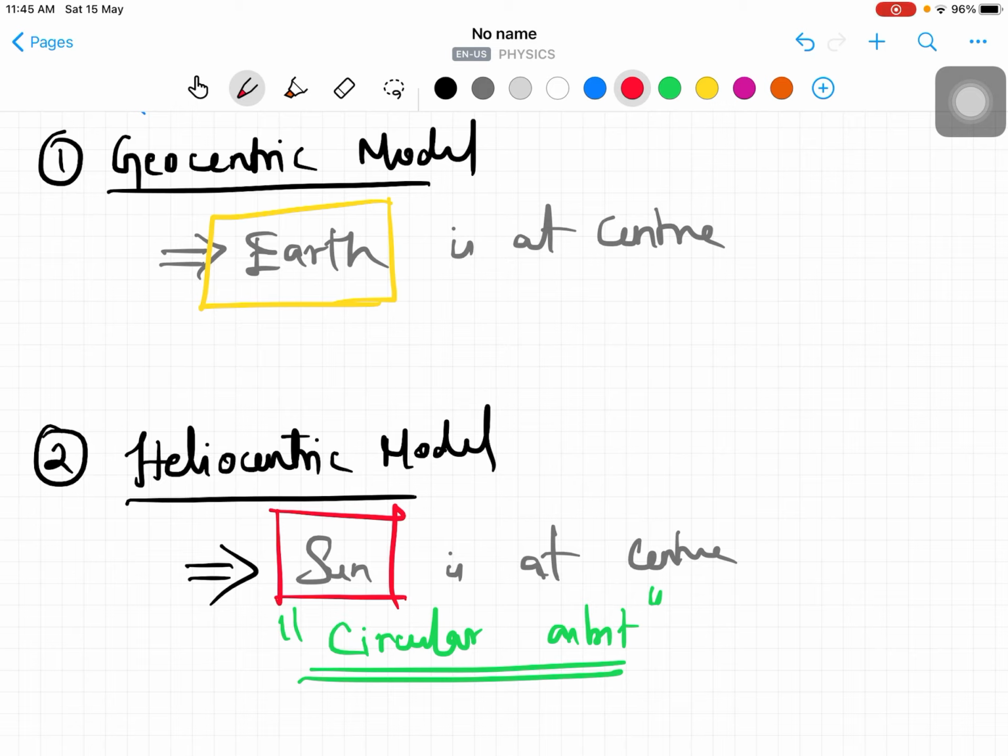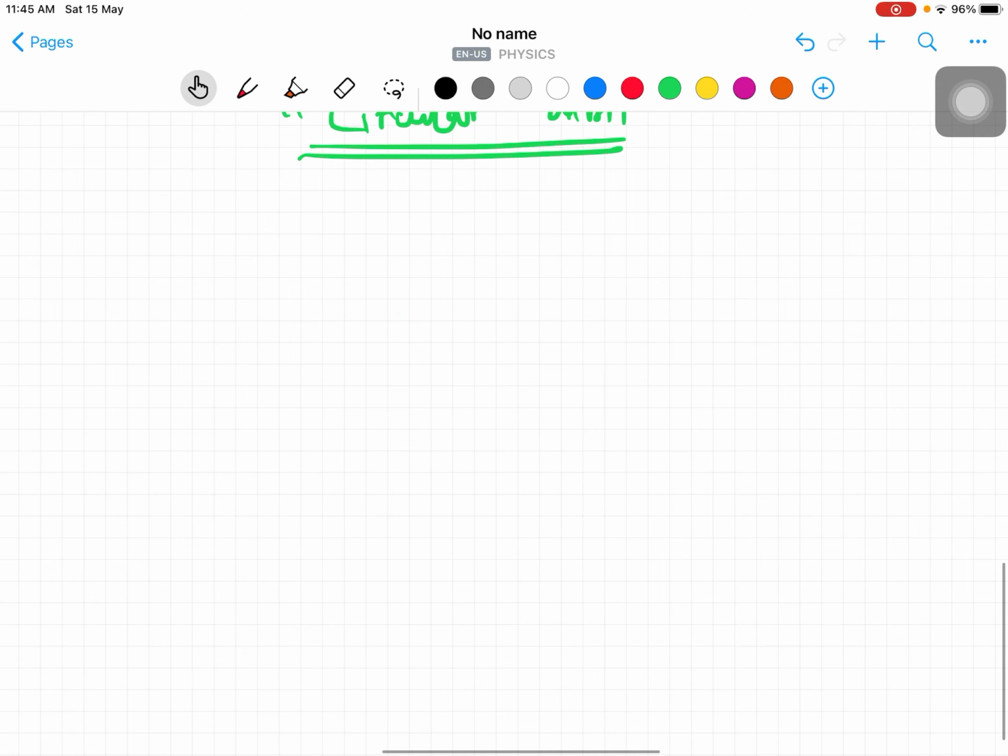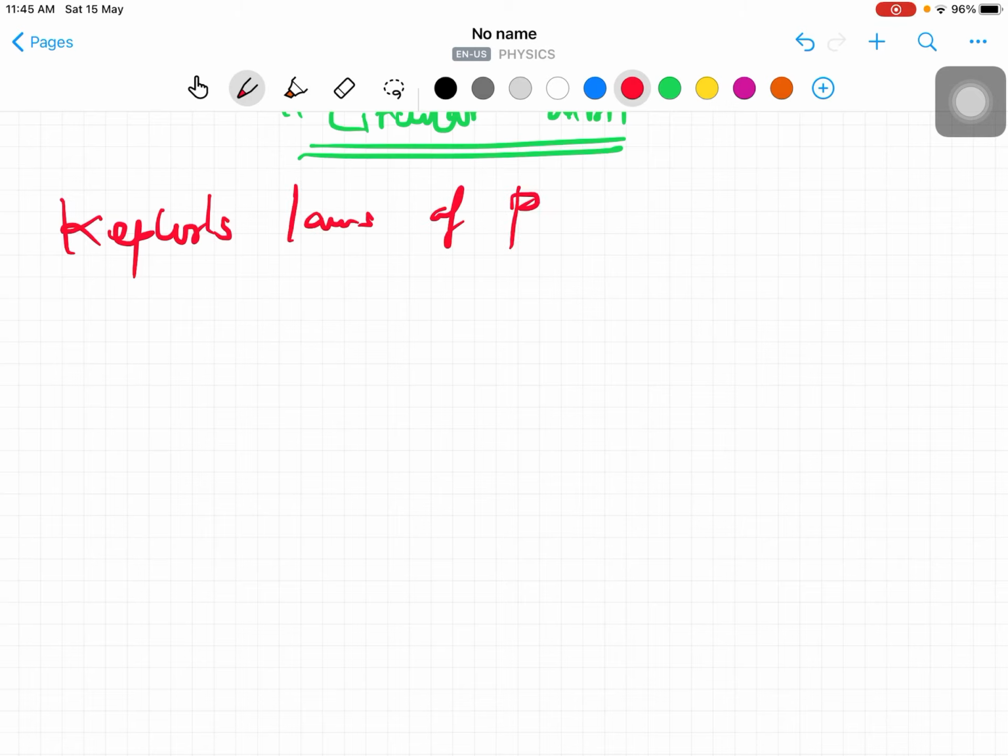We all know that based on the universal law only, electrostatic Coulomb's law is there, then Biot-Savart law, many laws. For all the laws, the universal law is a fundamental thing. Okay, so now we are going to discuss Kepler's laws of planetary motion, right? After many struggles, he proposed the laws. So that is Kepler's laws of planetary motion.